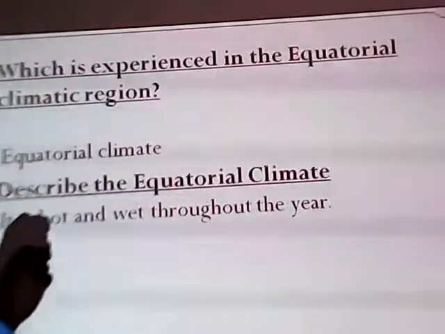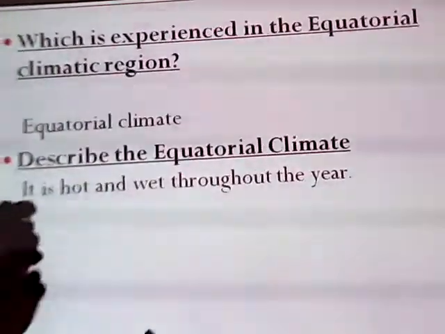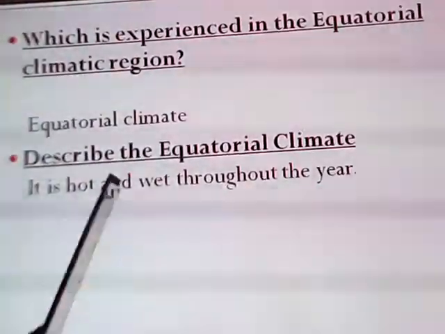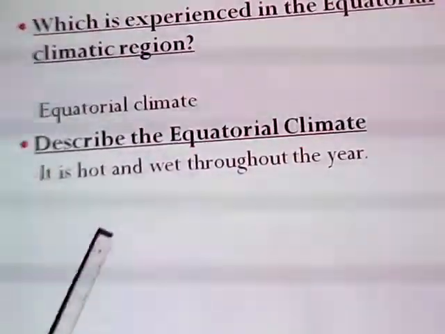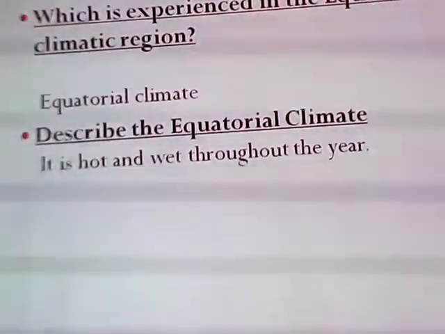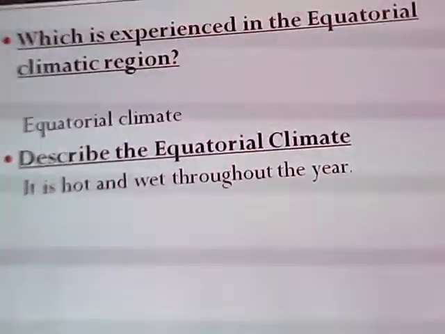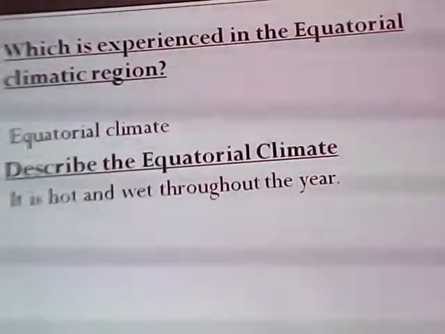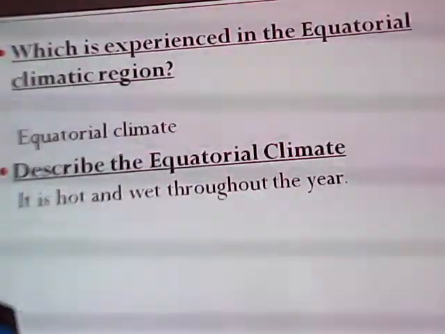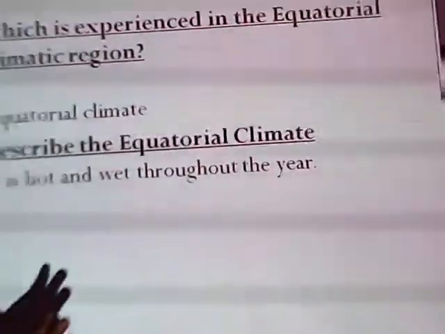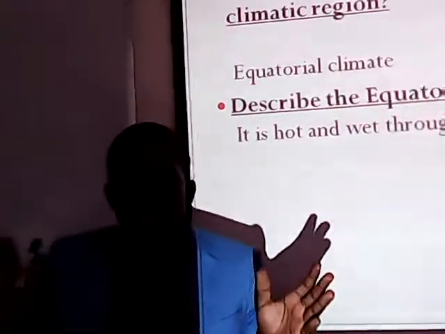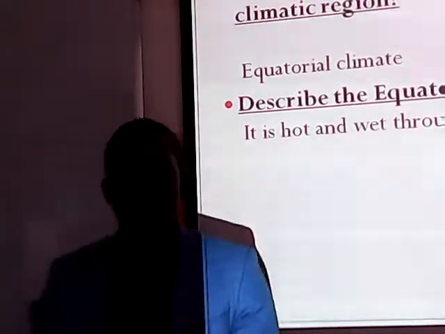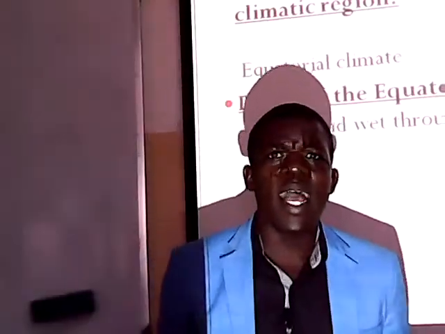Which type of climate is experienced in the equatorial climate region? That is equatorial climate. Describe the equatorial climate. As I told you in the beginning of the first lesson, climatologists study the two aspects of climate, and the aspects of climate are rainfall and temperature.